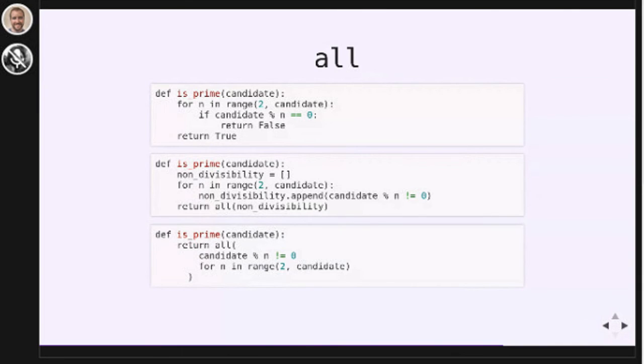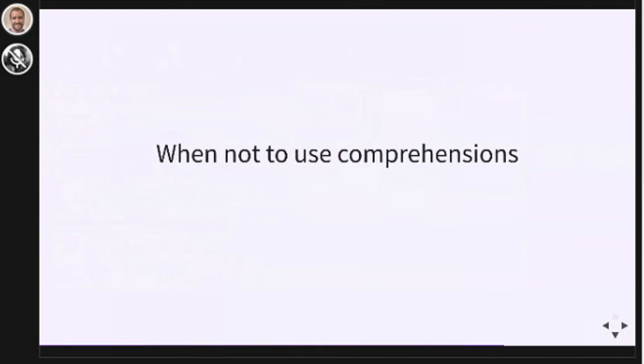Okay, I've gone through a lot of examples at this point. If you didn't retain any of that, you're welcome to go look back at those examples. I did want to get you a little bit of exposure with different ways to write comprehensions and generator expressions. But I also want to talk about when not to use these things. So we've looked at comprehensions, we've looked at generator expressions, we've seen how to copy paste our loops into comprehensions. But when exactly should we use comprehensions? Is there ever an inappropriate time to use them? Is there ever a time not to use a comprehension specifically?